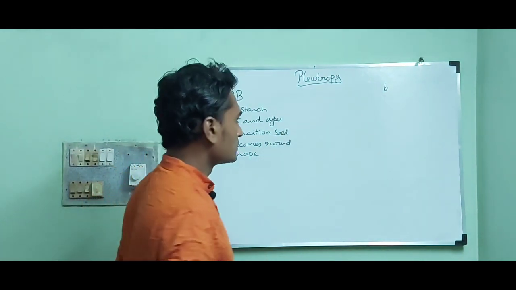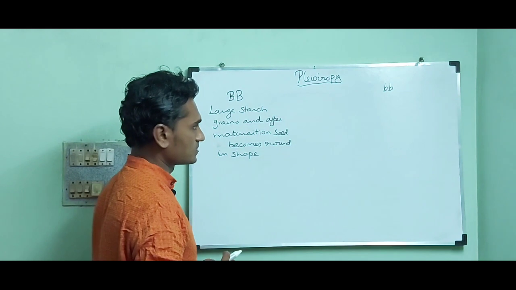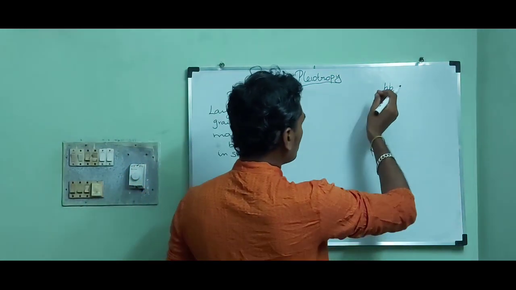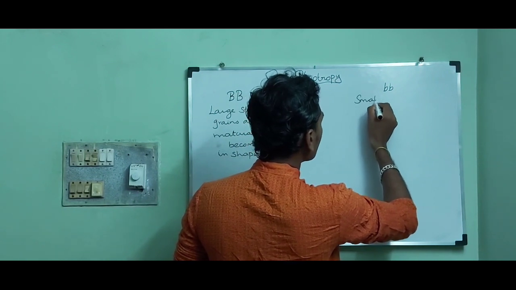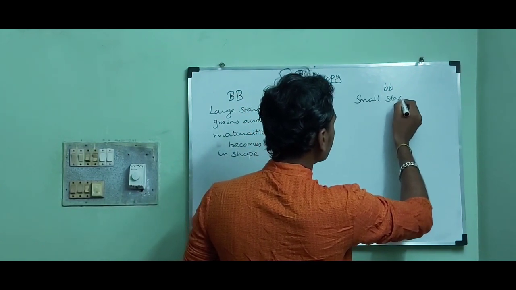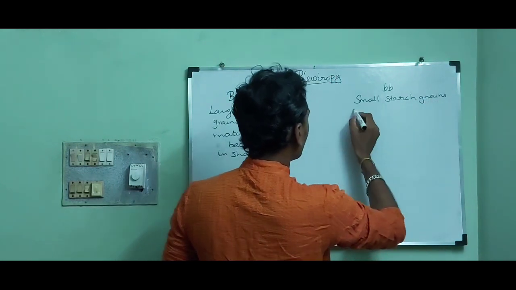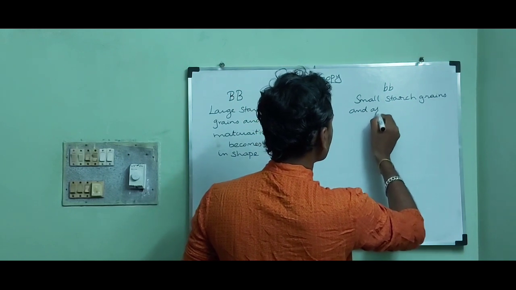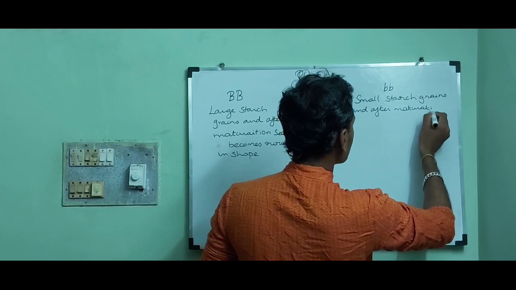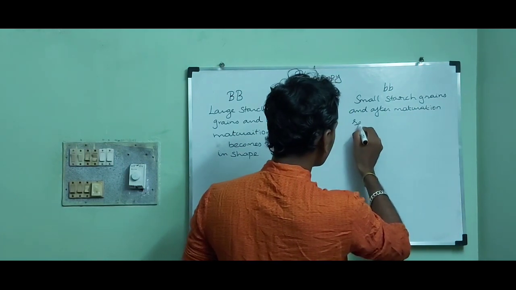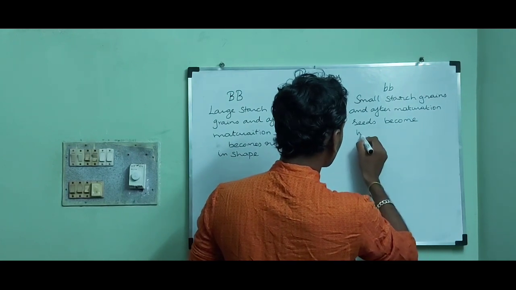While in the recessive character, small b, it is homozygous recessive. In this case, the plants are able to produce small starch grains and after maturation seeds become wrinkled in shape.